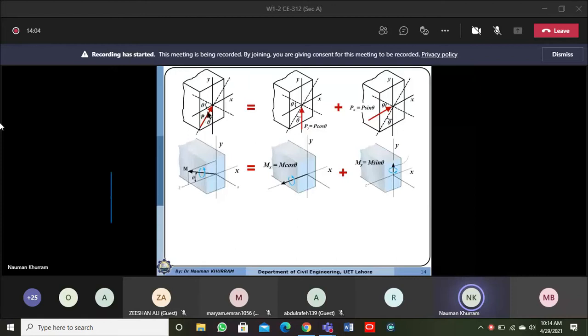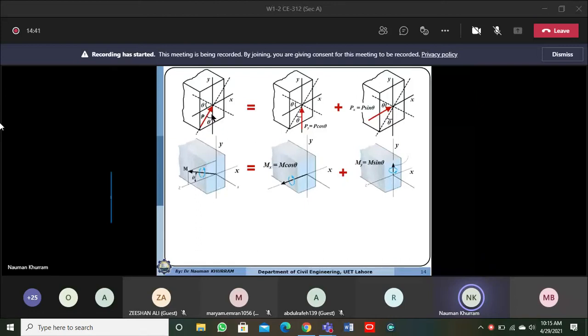So the moment produced by this load about this axis will be M. So we can say that the load is a moment. This moment is produced about this axis, which is perpendicular to the load, and has magnitude M. Whatever this angle is will be equal to this one, because the angle between this axis and this axis is 90 degrees, and also between the x-axis and y-axis is 90 degrees.